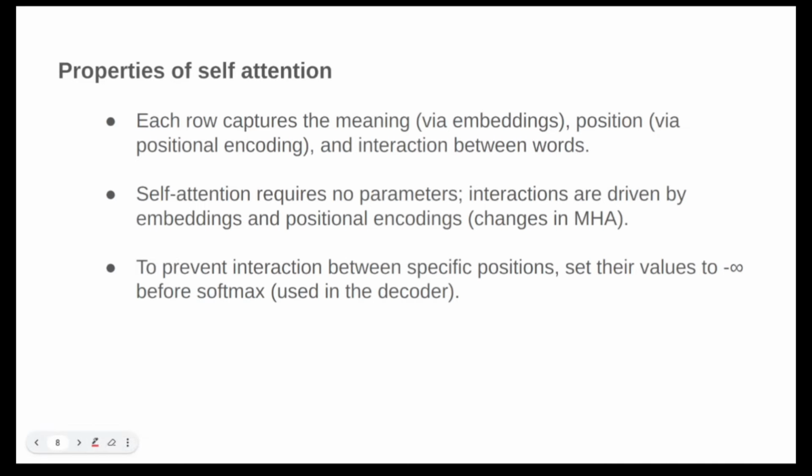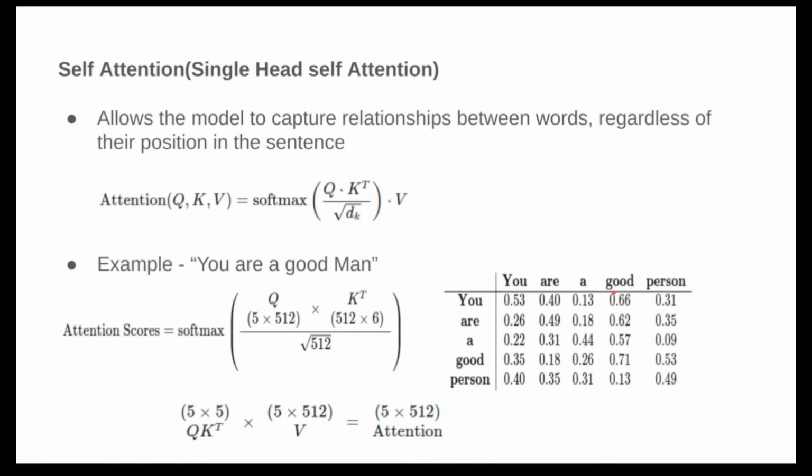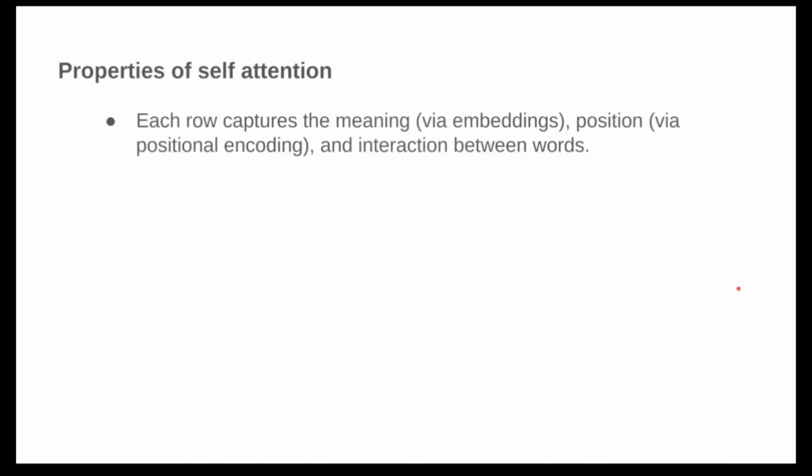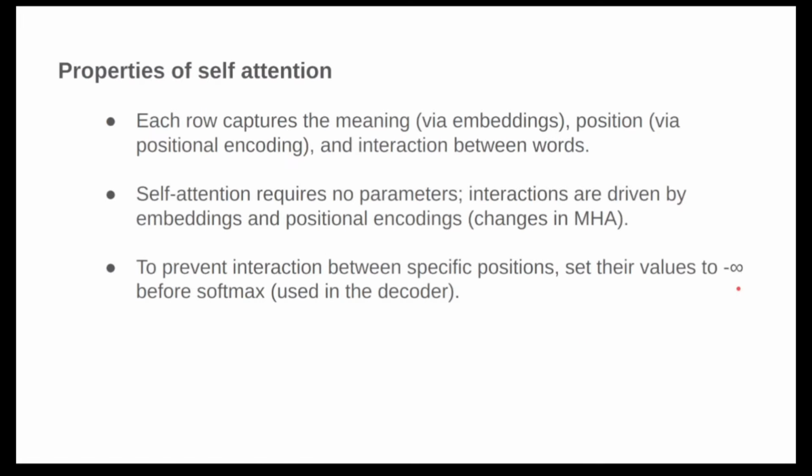If we don't want interaction between "good" and "A", we can just set this value to -infinity. Then these two words will not interact with each other. Why are we doing this? We'll discuss it in the decoder part, because in the encoder part we don't do this. Okay, so these are the self-attention things.